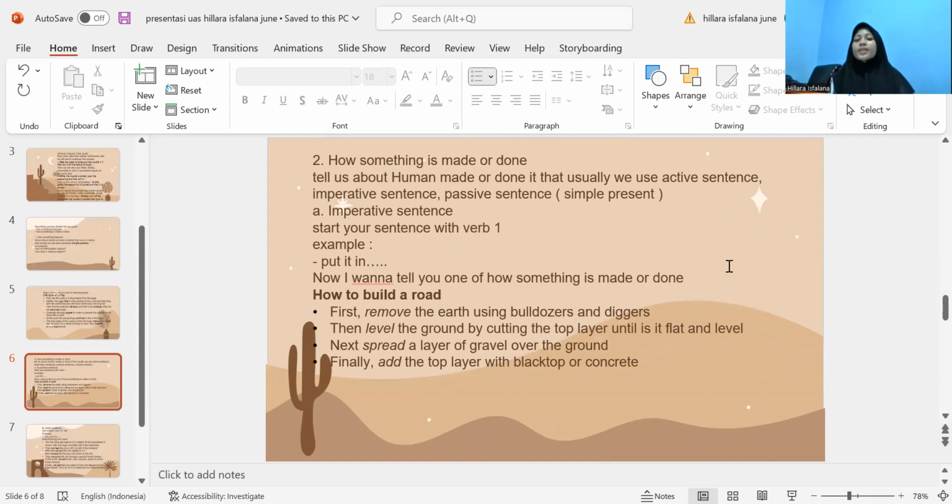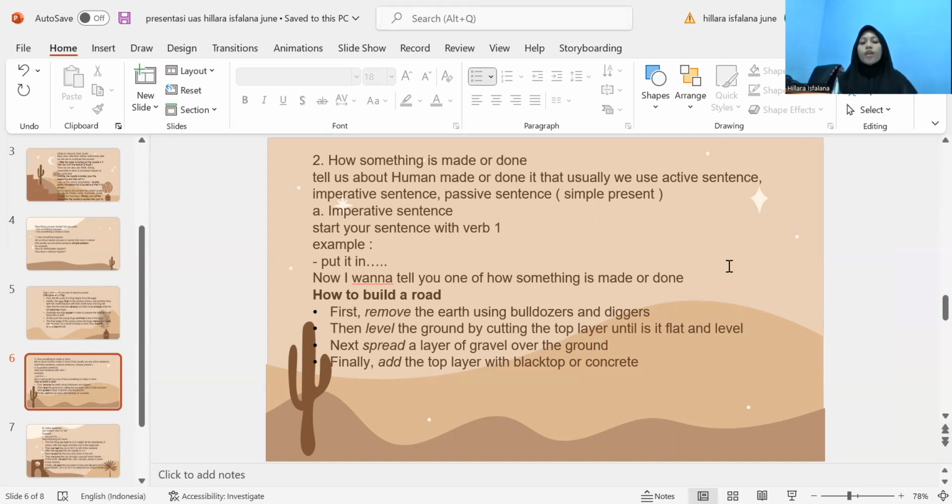How something is made or done tells us about things humans make or do. That usually we use active sentence, imperative sentence, passive sentence, simple present. Imperative sentence, start your sentence with verb 1. Example, put it in.